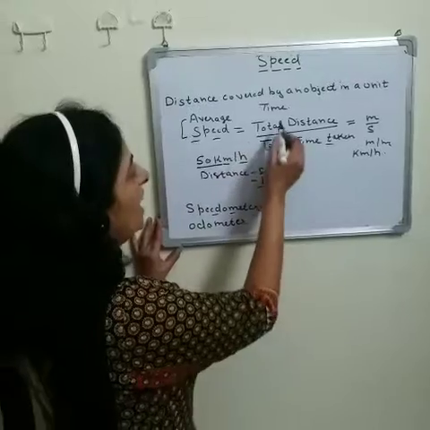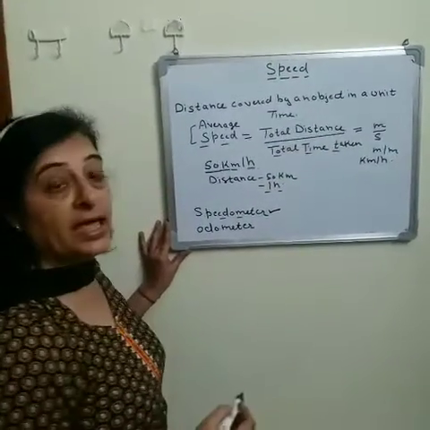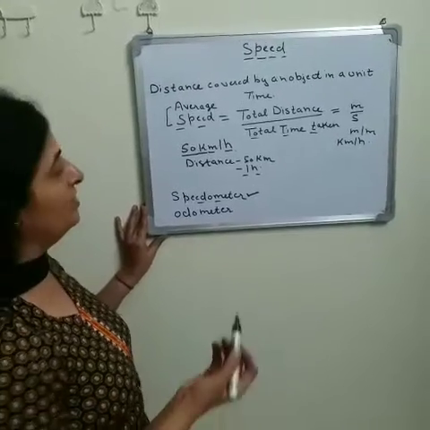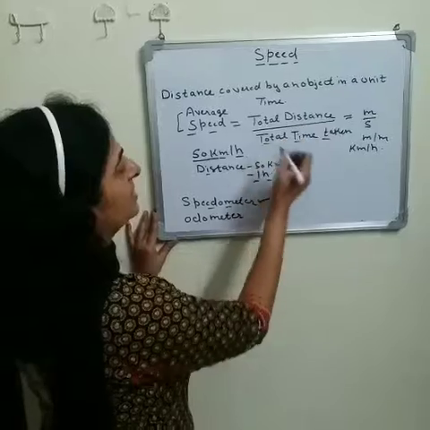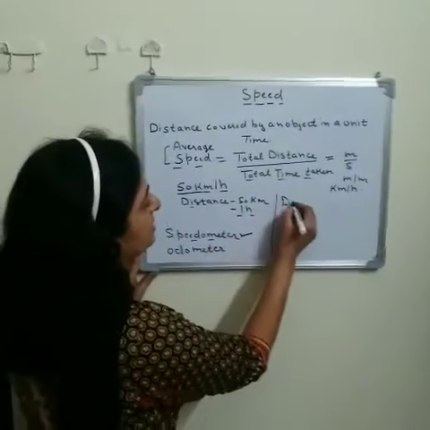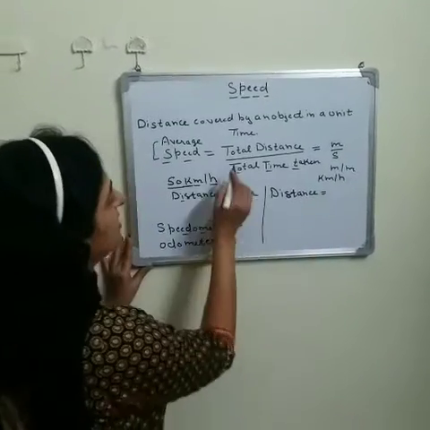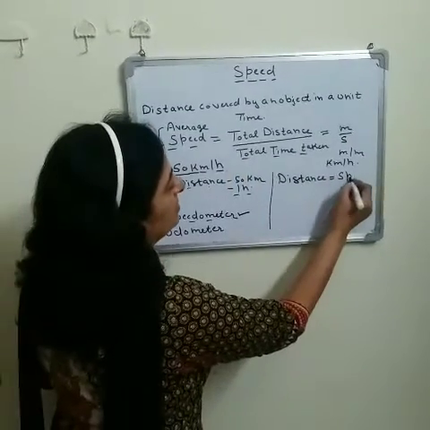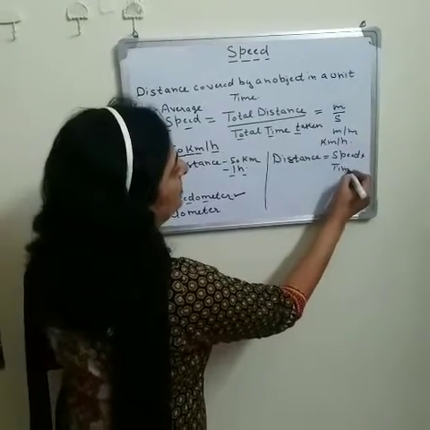Now, with the help of that, we can also calculate the distance traveled by any object or vehicle. If we want to calculate the distance, how can we calculate it? Distance covered by an object or any vehicle is equal to speed multiplied by the time taken.